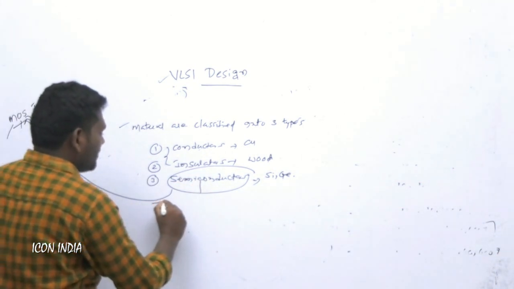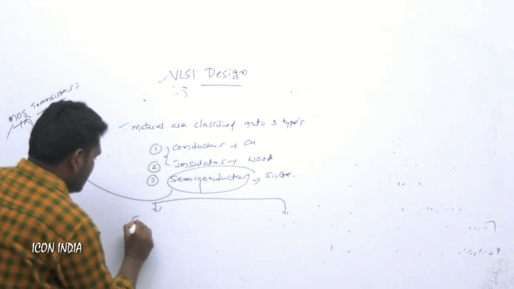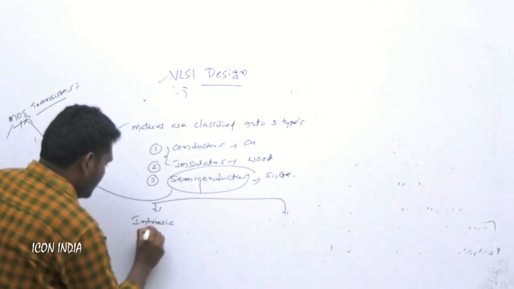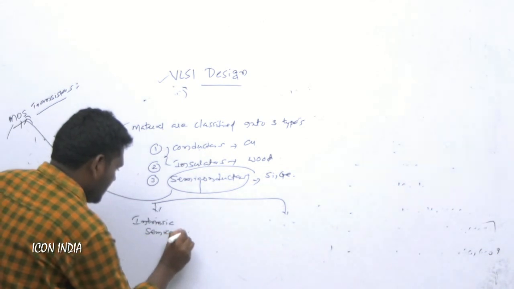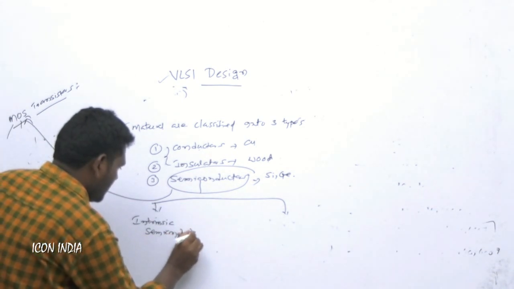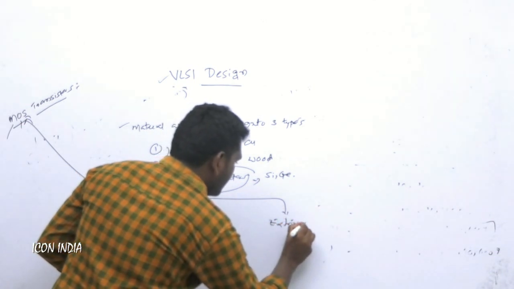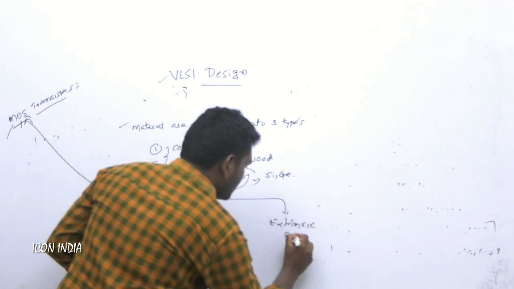Semiconductors are again classified into two types: intrinsic semiconductors and extrinsic semiconductors.